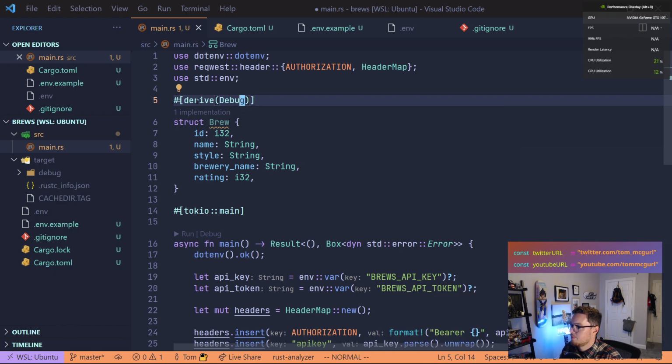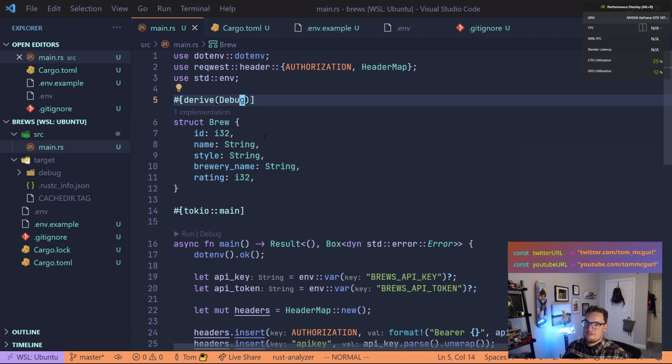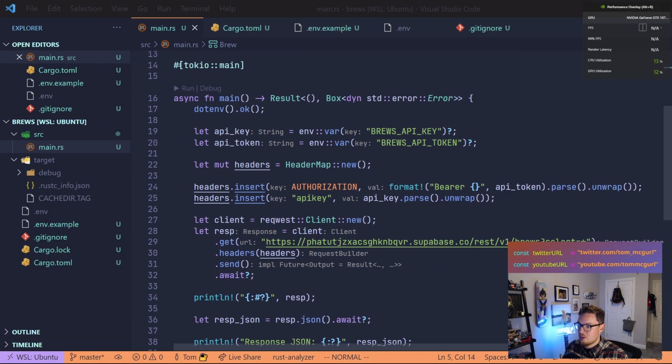Debug. All right. Now, the next thing we're going to have to do is deserialize this. So we have a struct. Now we need to tell our actual response JSON, hey, you need to convert this to a Brew. We can try doing it here.